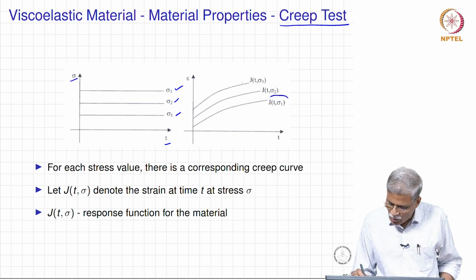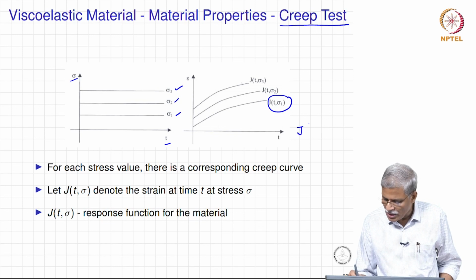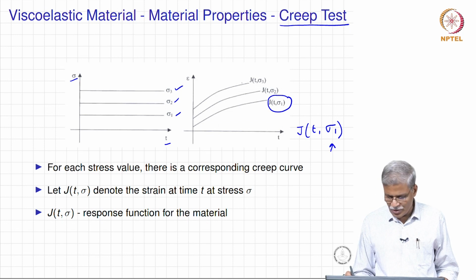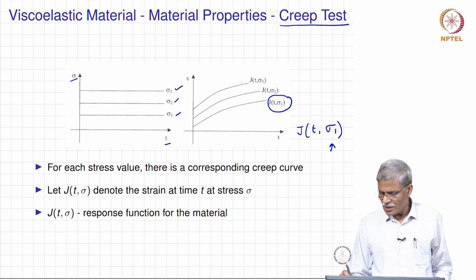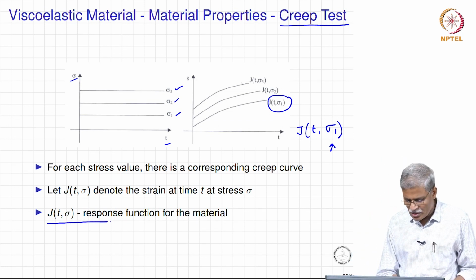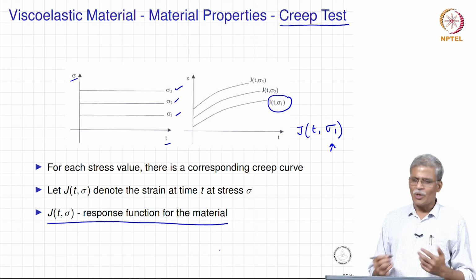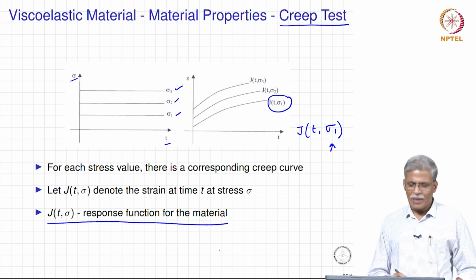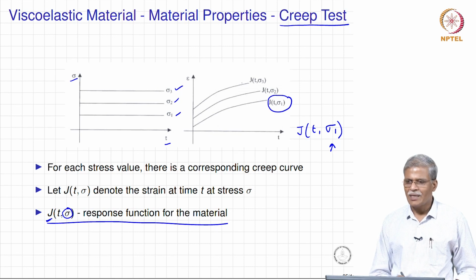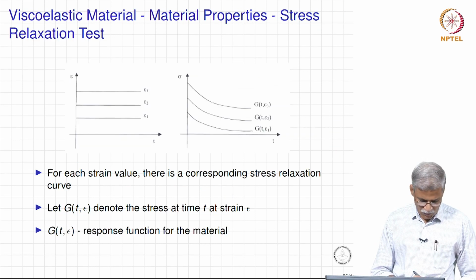So, I want you to take a close look at these particular functions J, T of sigma 1. This function basically tells you what is the strain in this material when it is subjected to a stress history of sigma 1 at any given time t. So, this is the first response function of this material. To rephrase again, if I apply a stress of sigma, this function J tells me what is the strain at any given time t, right.